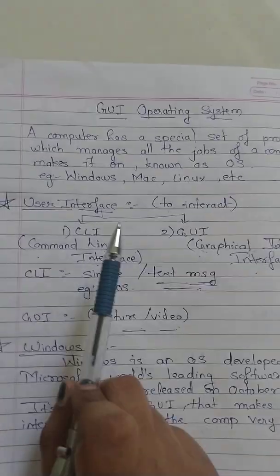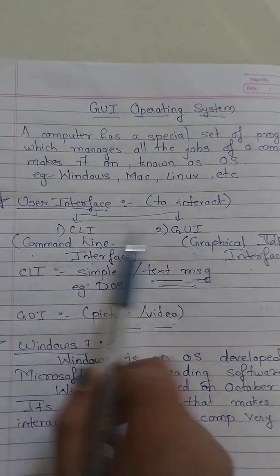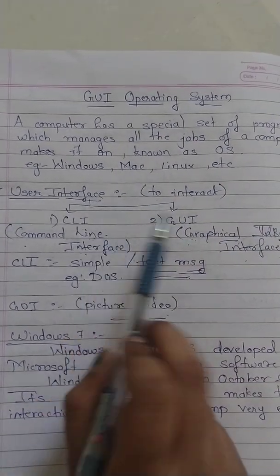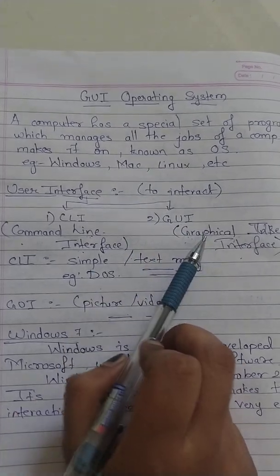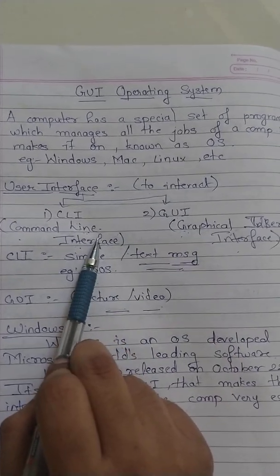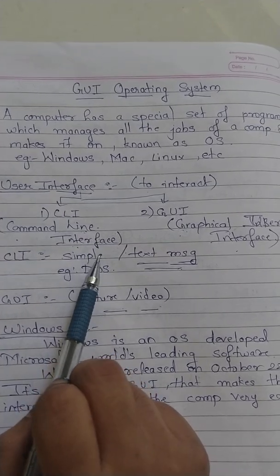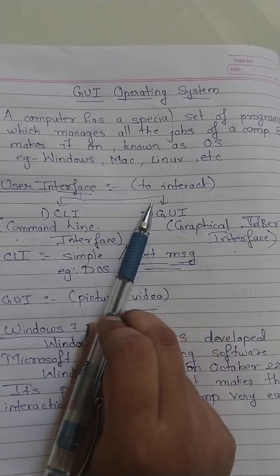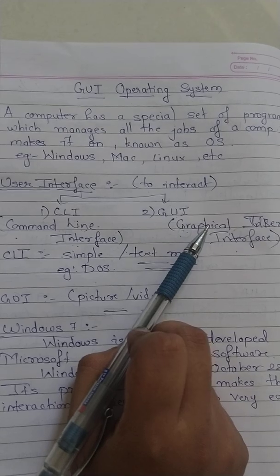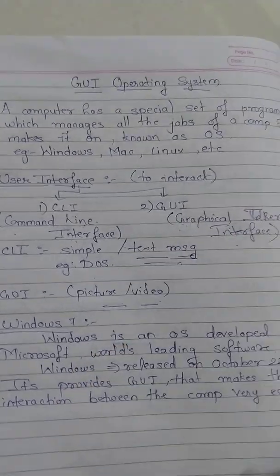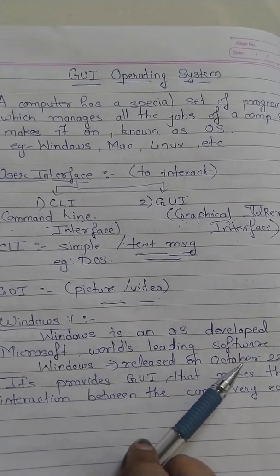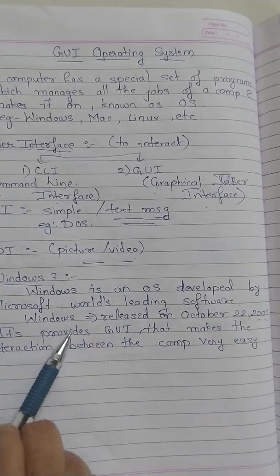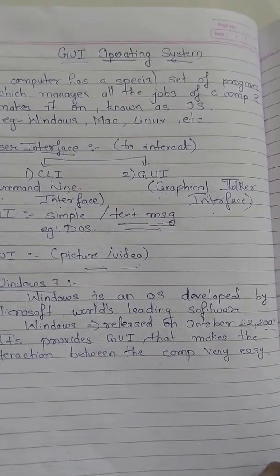Okay, what is meant by interface? Interface means to interact, to communicate. Interface is divided into two types, CLI and GUI. What is CLI? Command line interface. Command means interaction by text message. And what is GUI? Graphical user interface. It communicates by pictures and videos. And Windows 7 was released on 22 October 2009. It provides GUI to interact very easily.